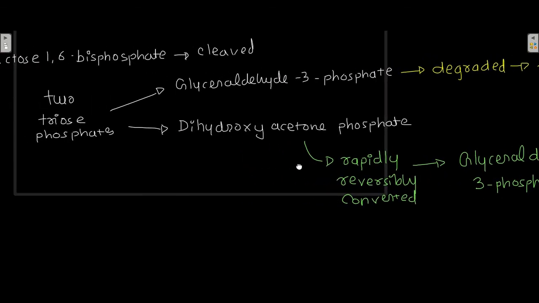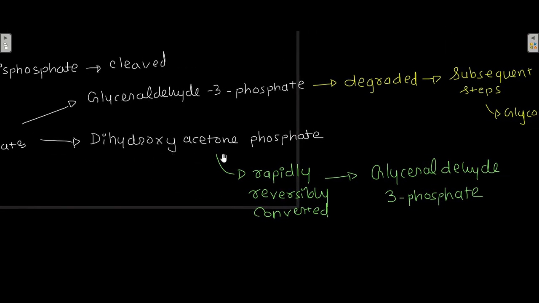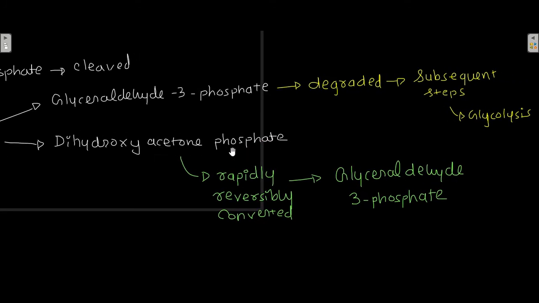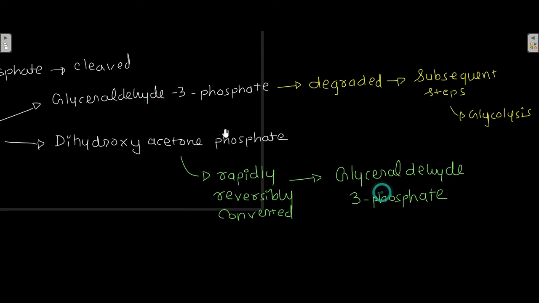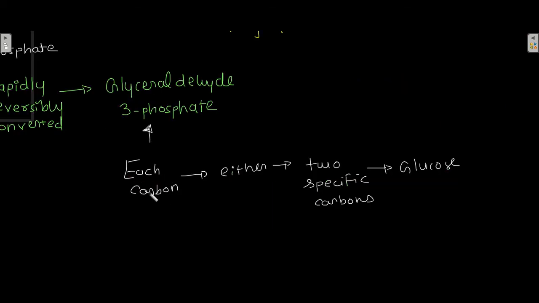So the fructose 1,6-bisphosphate gets cleaved into glyceraldehyde 3-phosphate and dihydroxyacetone phosphate. Then this dihydroxyacetone phosphate gets converted again into glyceraldehyde 3-phosphate. Then we are left with two glyceraldehyde 3-phosphate molecules, which can be directly degraded in the subsequent steps of glycolysis. Now, each carbon of this glyceraldehyde 3-phosphate is derived from 2 specific carbons of glucose. There are 2 specific carbons in glucose which give rise to each carbon of the glyceraldehyde 3-phosphate.